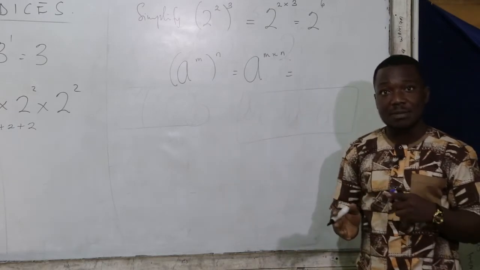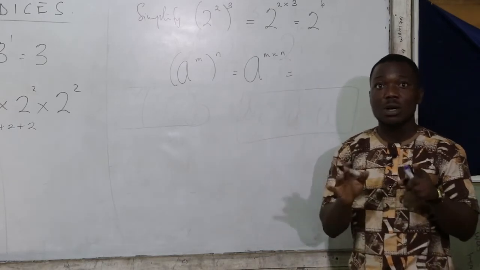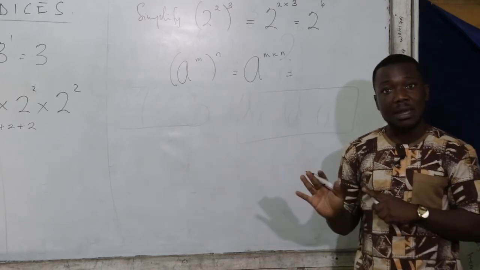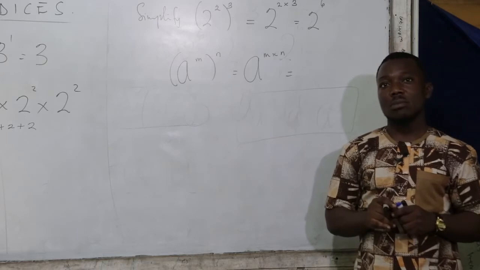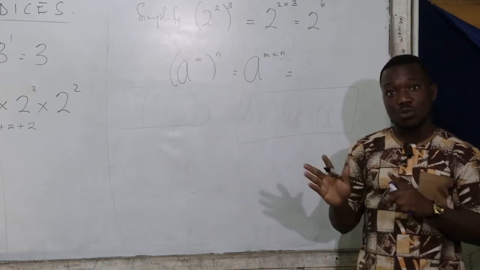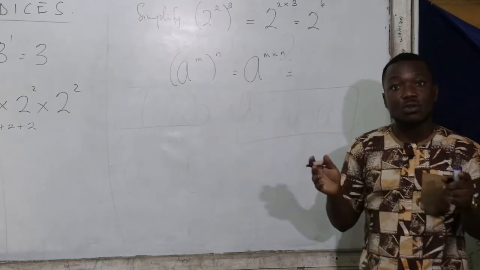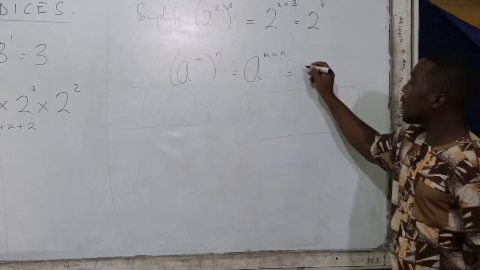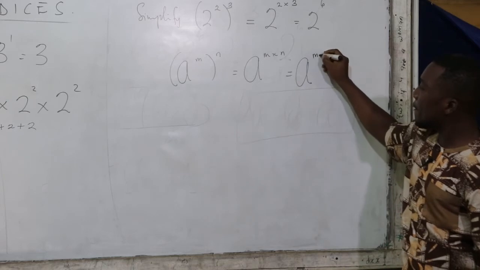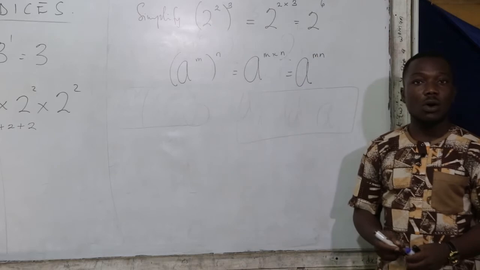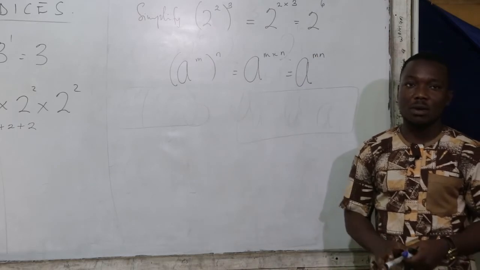Multiplication is commutative. 2 times 3 and 3 times 2 are all going to give you 6. So we can write mn or nm. In math, when you're asked to multiply 2 variables or alphabets, in this case we have m and n, you are going to write them together. So you can decide to write mn or nm, and both of them you are correct.